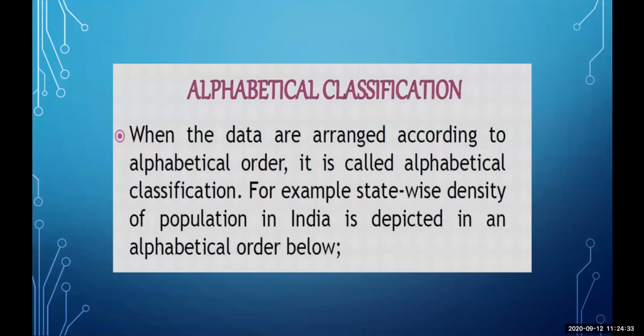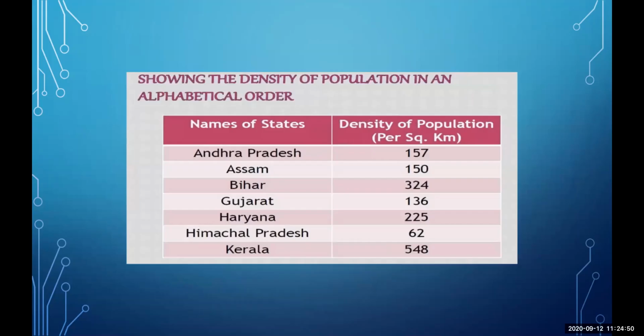Next one is alphabetical classification. When the data are arranged according to alphabetical order, then it is called alphabetical classification. Like, let's say, state-wise density of population in India. Here is the classification where we have the density of population in alphabetical order of the different states.